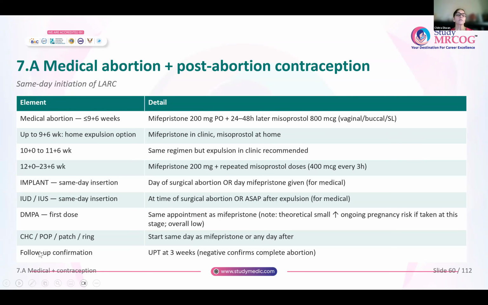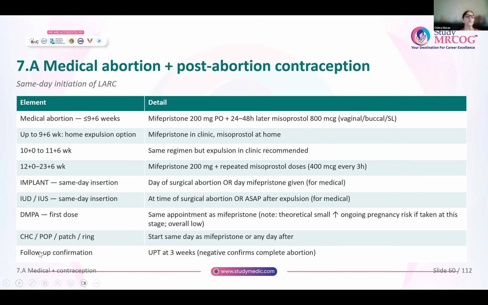Up to 9 plus 6 weeks there is an option of home expulsion. She can expel the products of conception at home itself. If it is more than 10 weeks, then usually she is recommended to expel the products in the clinic because there could be more bleeding. Now in this regimen, mifepristone is given to her in the clinic and the misoprostol tablets are given to her and she is advised to take the tablets at home. Okay.